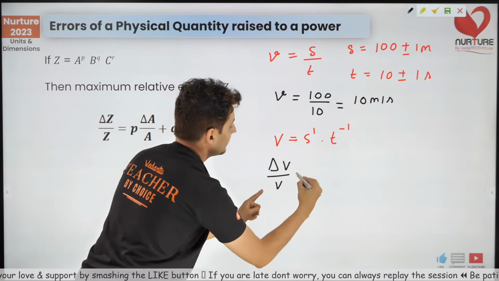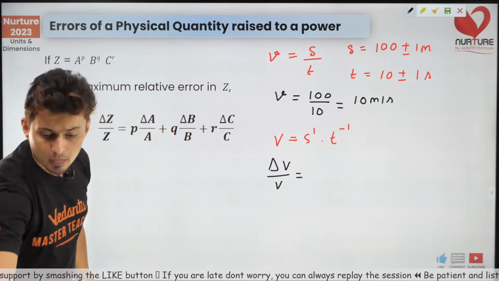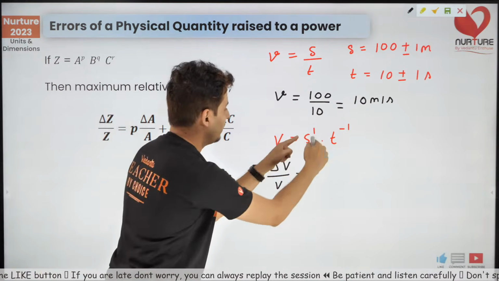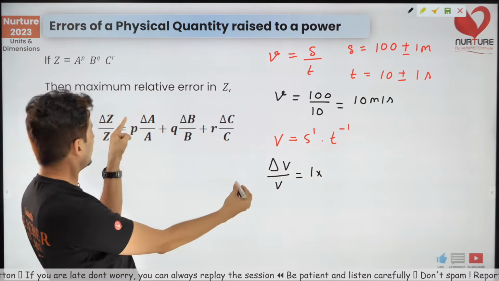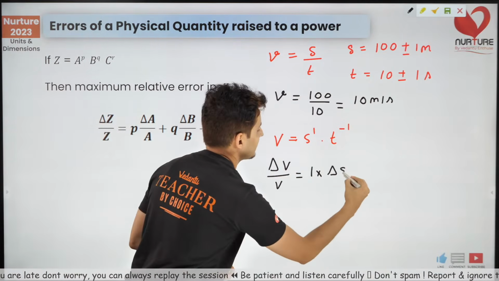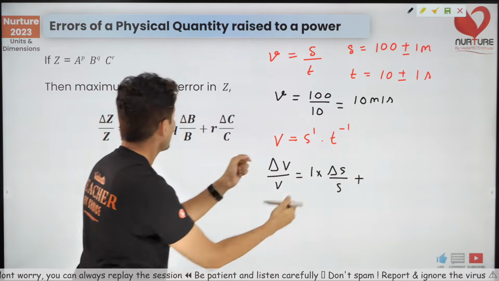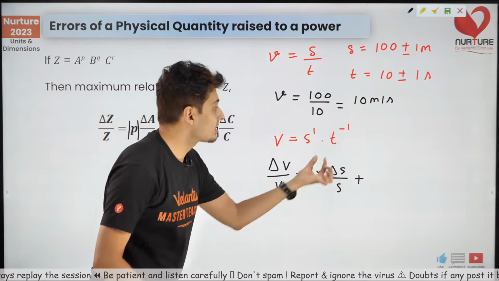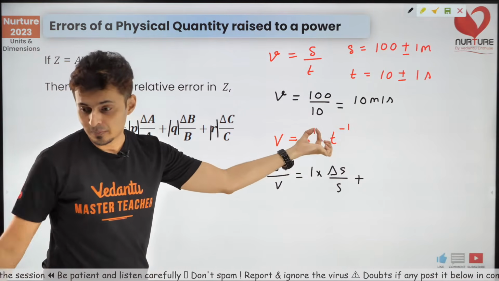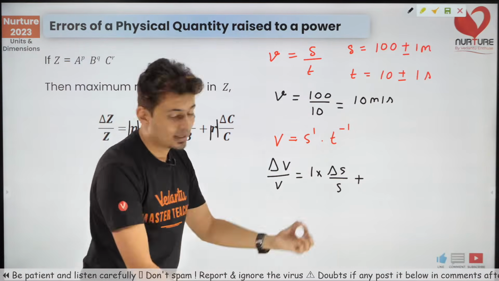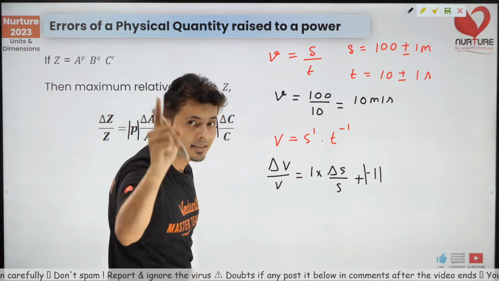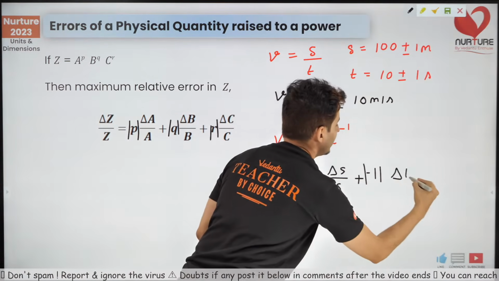Delta v by v is equal to the power. What is the power of s? It's 1 into delta s by s, plus always take the modulus. What did I say? Always take the modulus. What is the modulus of minus 1? The modulus of minus 1 is 1 only. Remember, always take the modulus, into delta t by t.